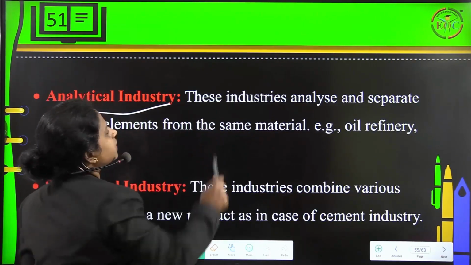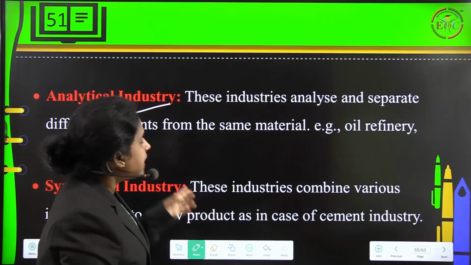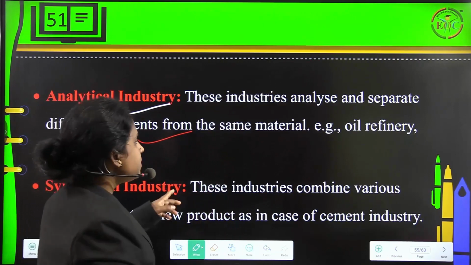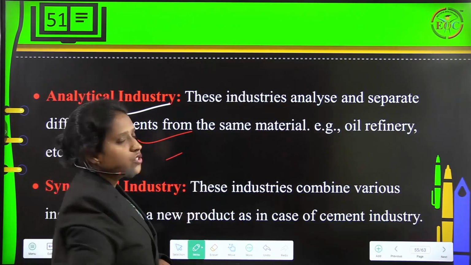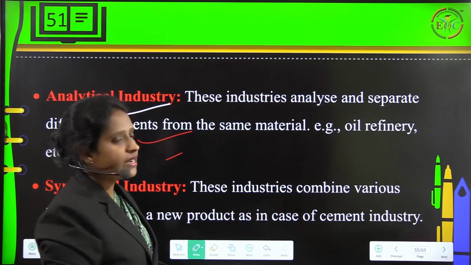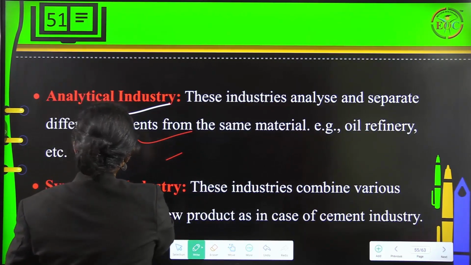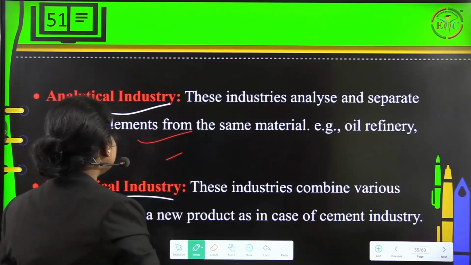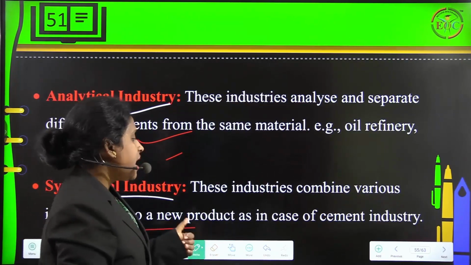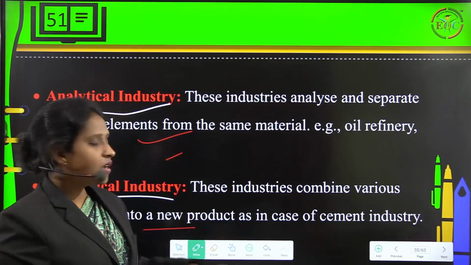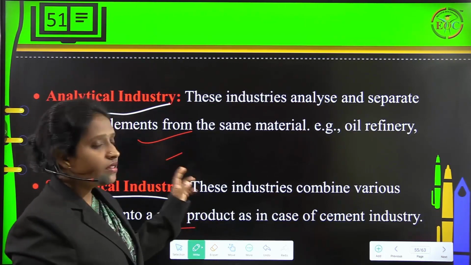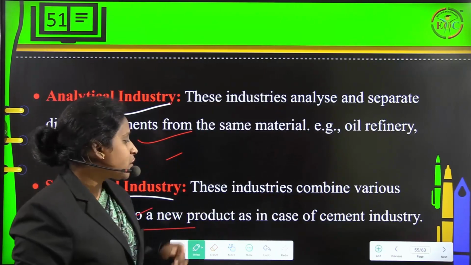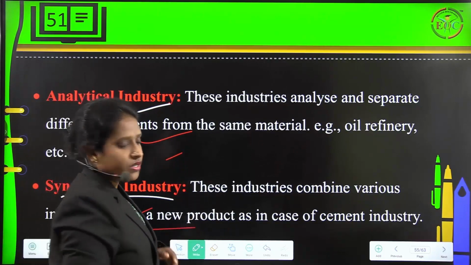Then we have analytical industry. These industries analyze and separate different elements from the same material. For example, oil refinery, etc. So this is an example of analytical industry. Then we also have synthetical industry. These industries combine various ingredients into a new product, as in the case of the cement industry. Fine.